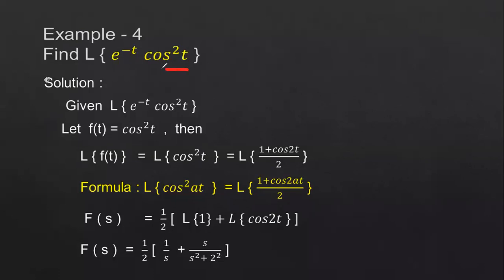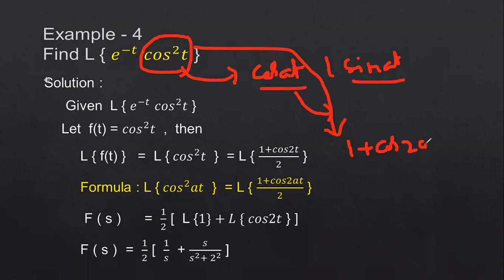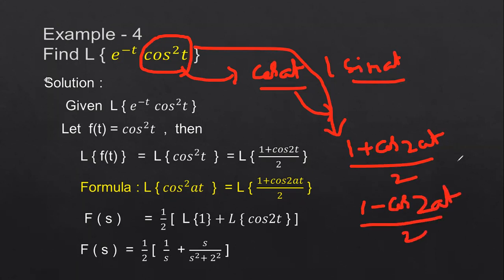So when you are given the cos square t or sin square t function, if you are directly given cos at or sin at, we have direct formulas for this. We can directly apply the Laplace transform and get the value in the s domain. But here we have cos square t, so we have to convert it: cos square at is 1 plus cos 2at by 2, and sin square at is 1 minus cos 2at by 2. The first is for the cos function, the second for the sine function.